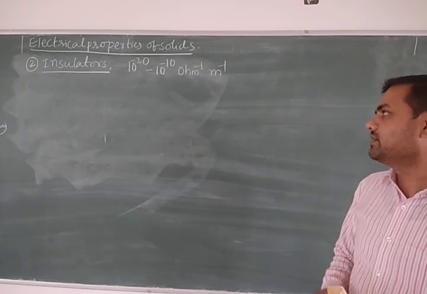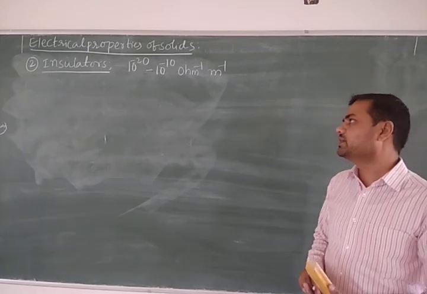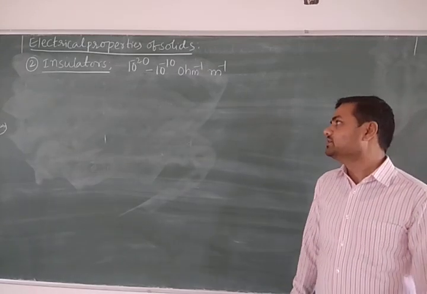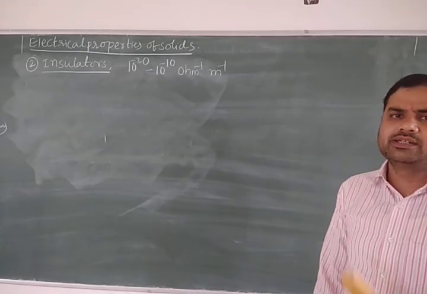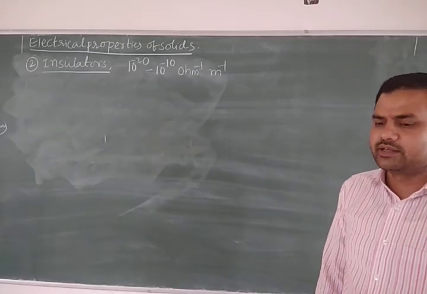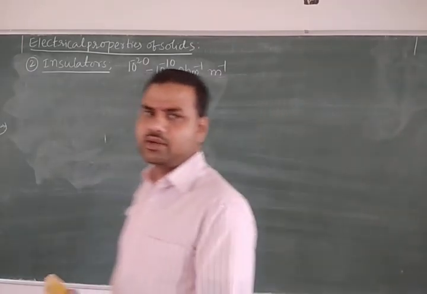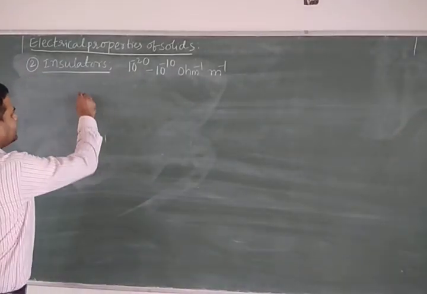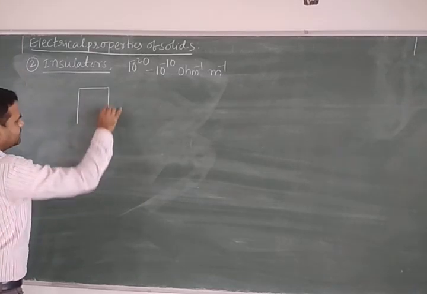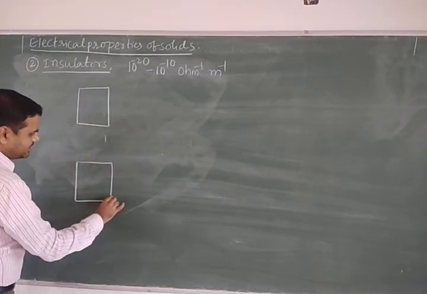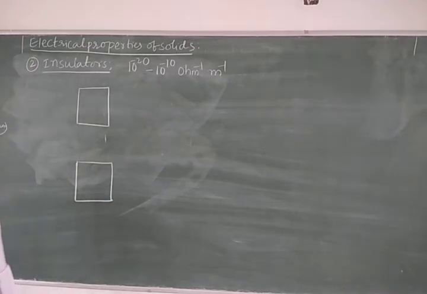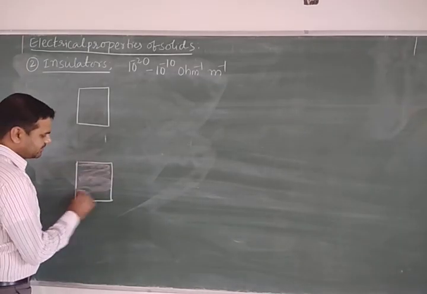So very low conductivity range, 10 to the power minus 20 to 10 to the power of minus 10. These kinds of solids are called insulators. And why do they allow very little current? Because in these kinds of solids, the energy difference between the valency band and the conduction band is high. So this is the energy difference between what? Valency band and conduction band.